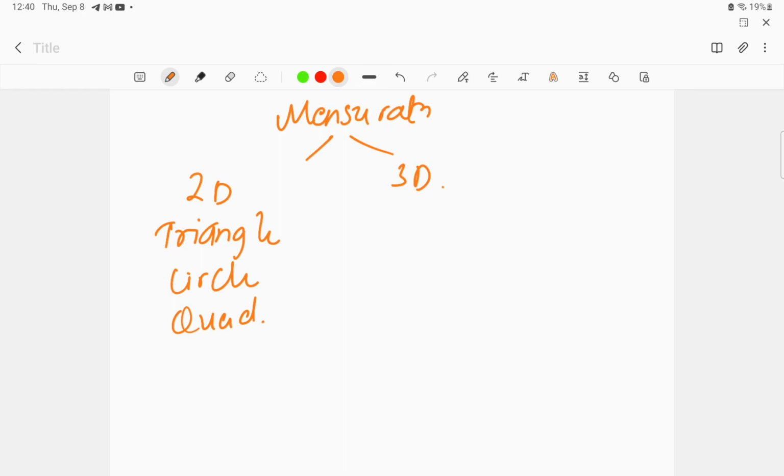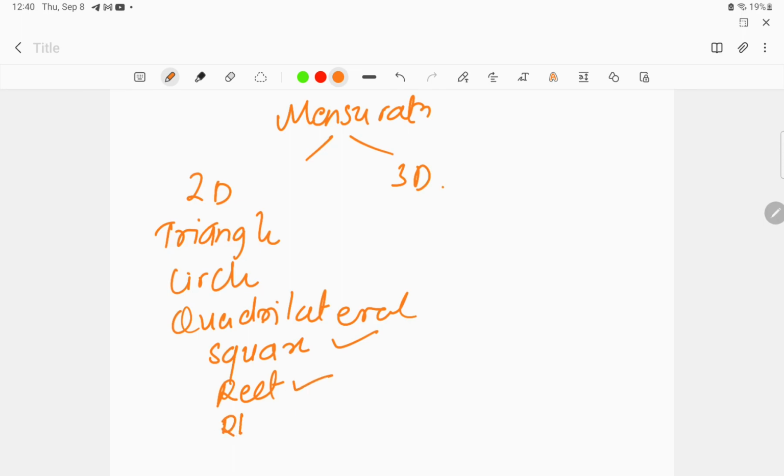Now let us discuss the formulas for the circle. For the trapezium we have not discussed the formulas, right? We have discussed the formulas for the quadrilateral. In quadrilateral we have discussed the formula for the square. We are done with the square, we are done with the rectangle, we are done with the rhombus.